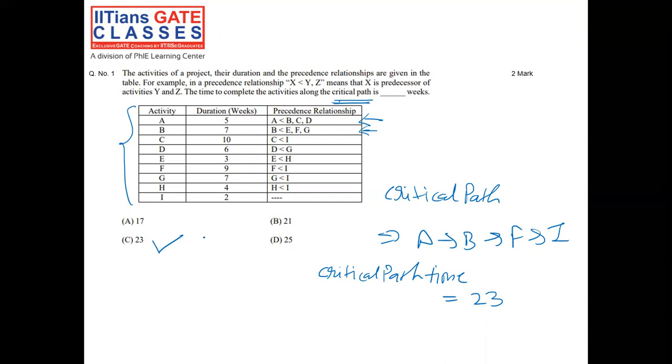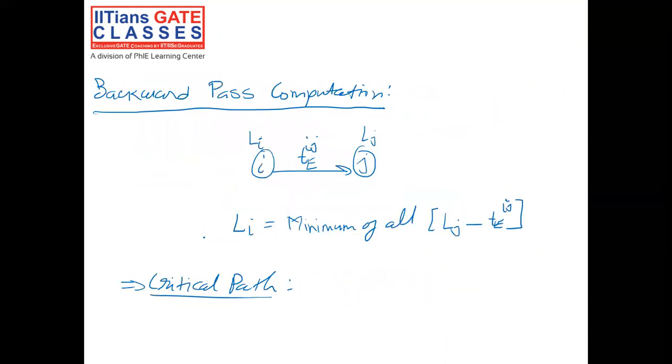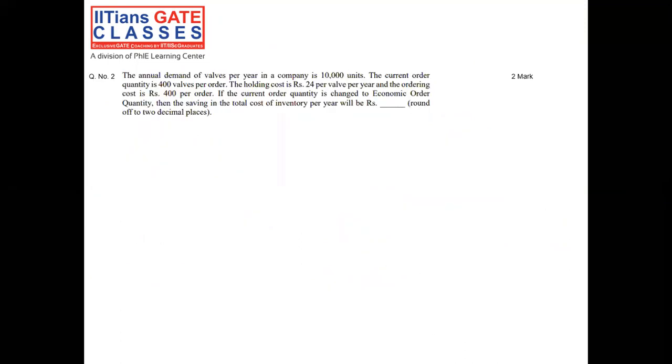Let's go to the next question. Question 2 is: the annual demand of walls per year in a company is 10,000 units. The current order quantity is 400 walls per order. The holding cost is rupees 24 per wall per year, and the ordering cost is rupees 400 per order.